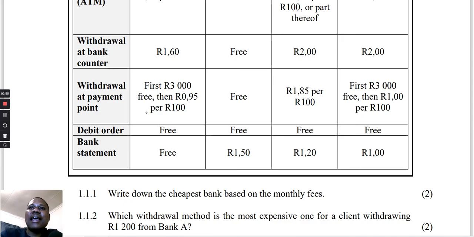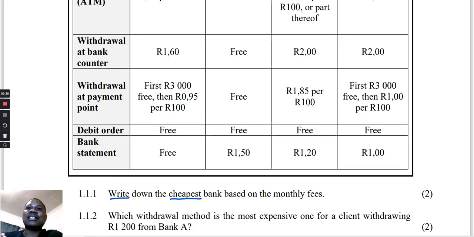So immediately when they say write, we know that there is no calculation that is going to take place. The first question here says: write down the cheapest bank based on the monthly fee. We all know what this word means. In this case, we take the word cheapest as a terminology in this sentence.